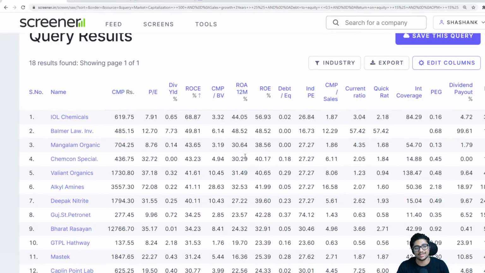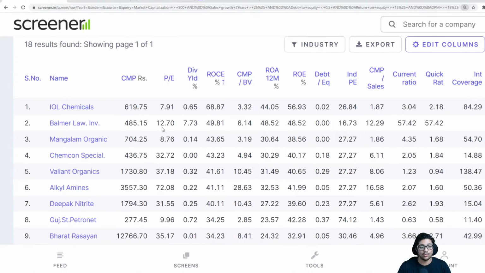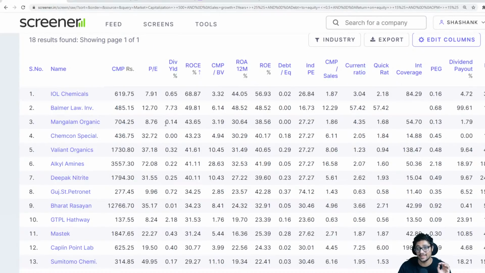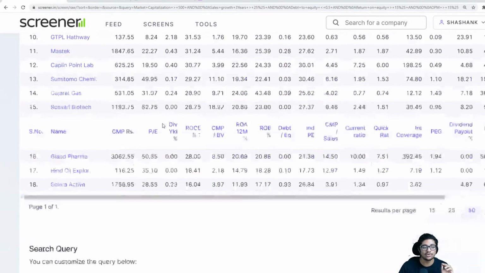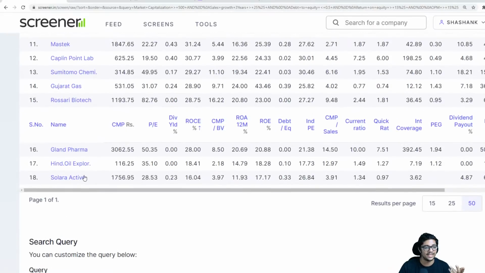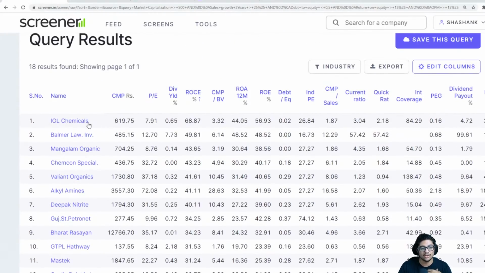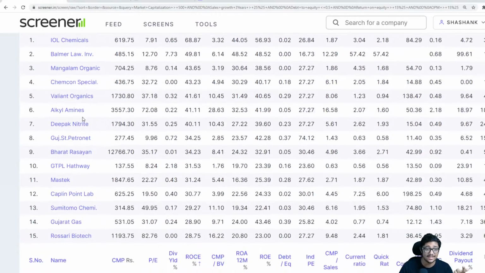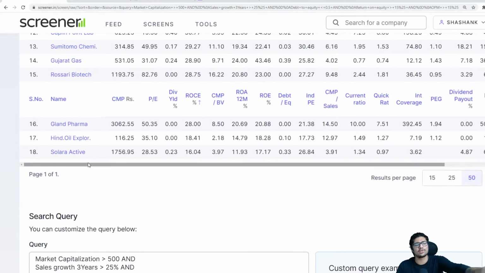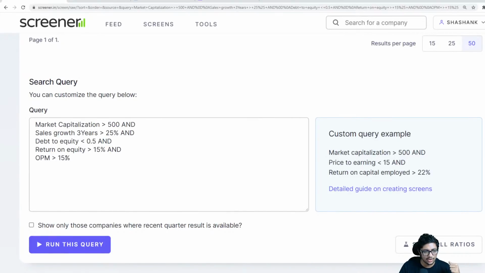These are all the stocks that fit my category. This is how I do a basic search. What I do next is go through each of these stocks. There's only 18 stocks here, but I go through each of them. IOL Chemicals, we've heard, was good in the past. Mangalam Organics, Valiant Organics, Alkyl Amines, the one that kept going up recently. Deepak Nitrite is also here. Bharat Rasayan is here. Mastek. So many good stocks are here for you to explore. Solara, Gland Pharma, all these are good. Now, if you say this is too strict for me, I want the parameters slightly looser.